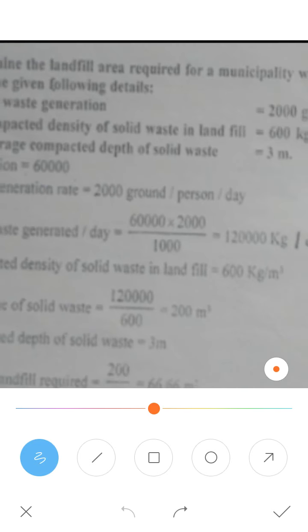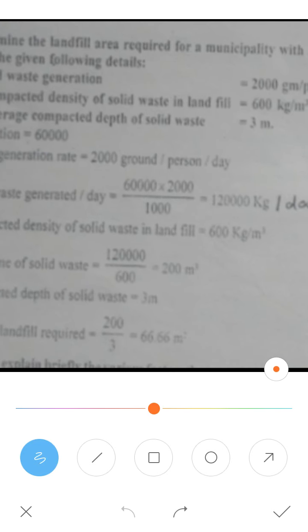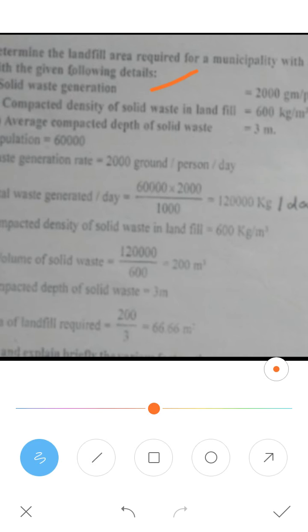You can see here, the first one, solid waste generation, is given. That is 2000 grams per person per day. One person will generate 2000 grams in one day, which is equivalent to 2 kg. Next is the compacted density of the solid waste in the landfill. Whatever solid waste is there will get compacted, and that is 600 kg per metric cube. That is given as the second one.